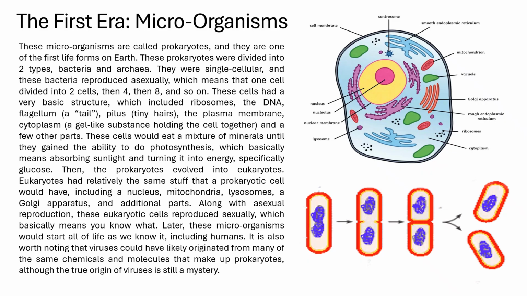It is also worth noting that viruses could have likely originated from many of the same chemicals and molecules that make up prokaryotes, although the true origin of viruses is still a mystery. As we can see on the right, the top right image is a diagram of a eukaryotic cell, and the bottom right image is a diagram of what asexual reproduction looks like.